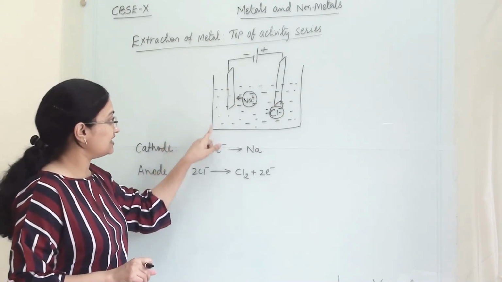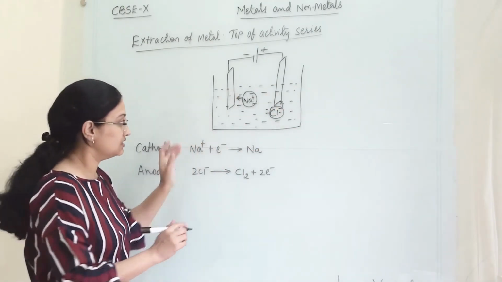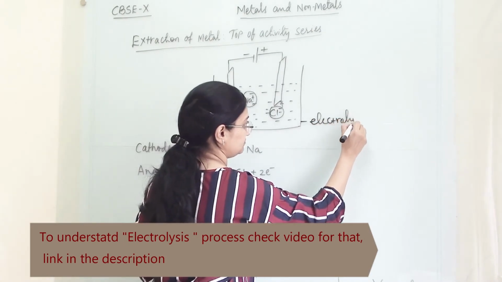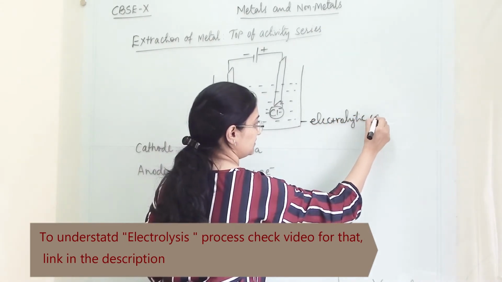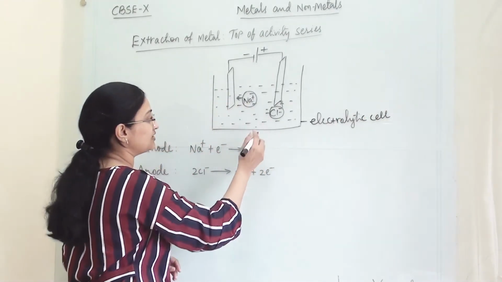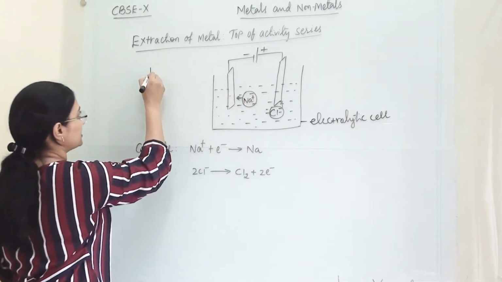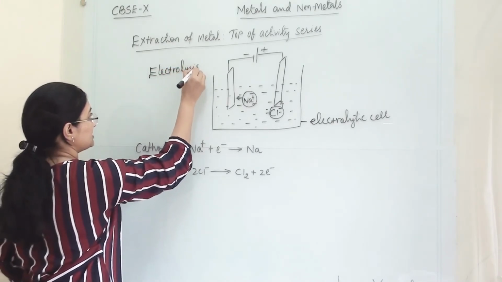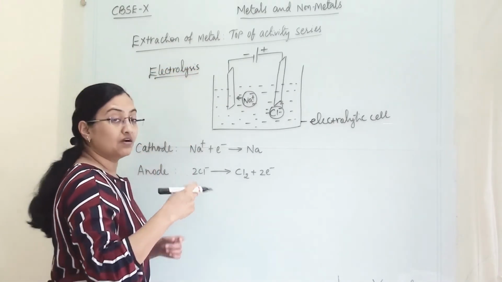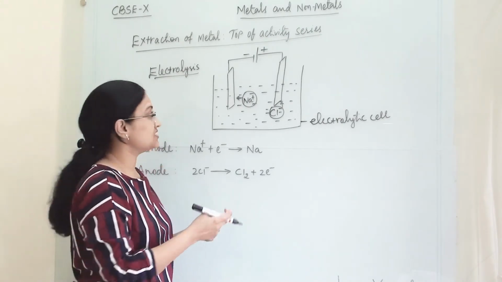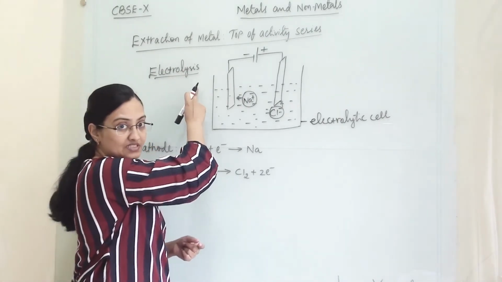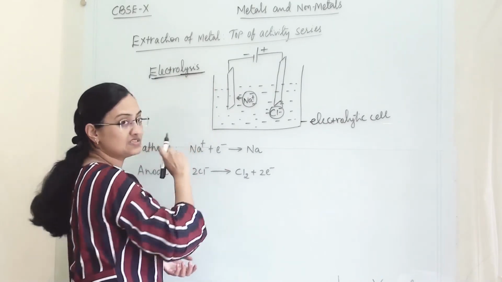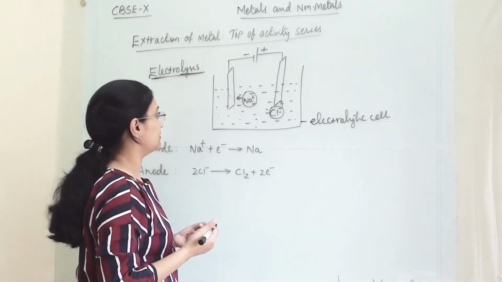In this, one electrolytic cell will be there. This is known as the electrolytic cell, in which the electrolysis will happen. This process is known as electrolysis. Since this process is governed with the help of electricity, it is known as electrolysis, electro and lysis. Lysis means process, electro means a power supply or current.